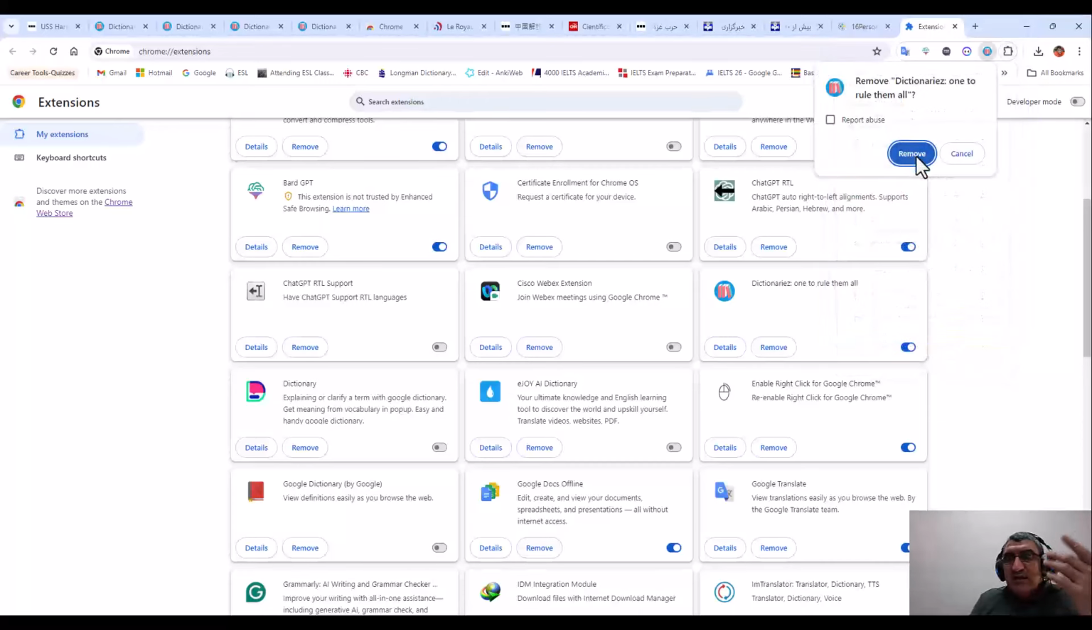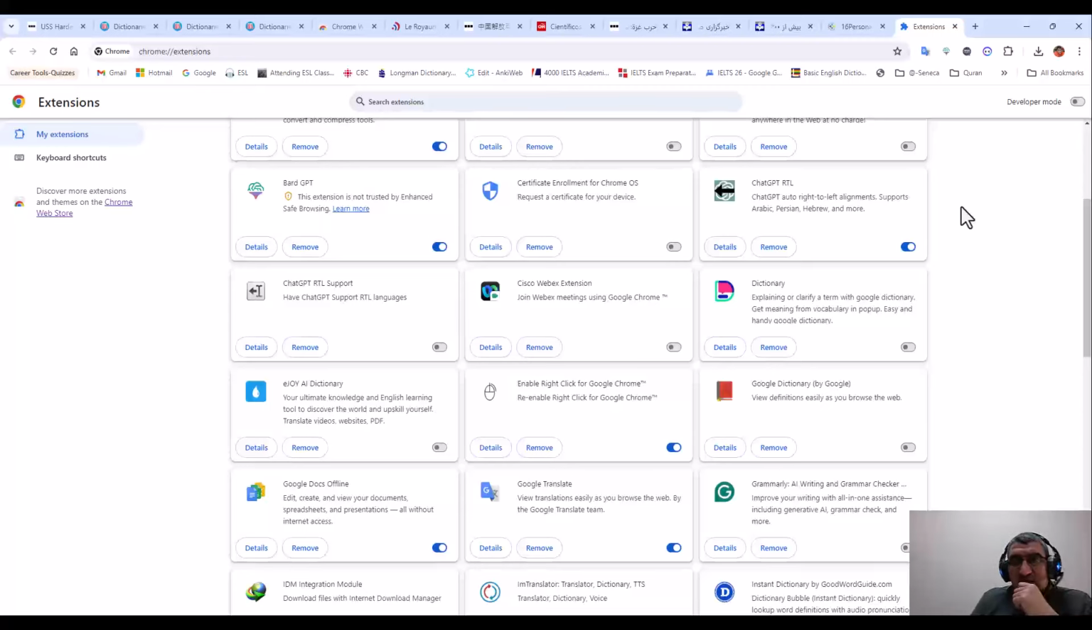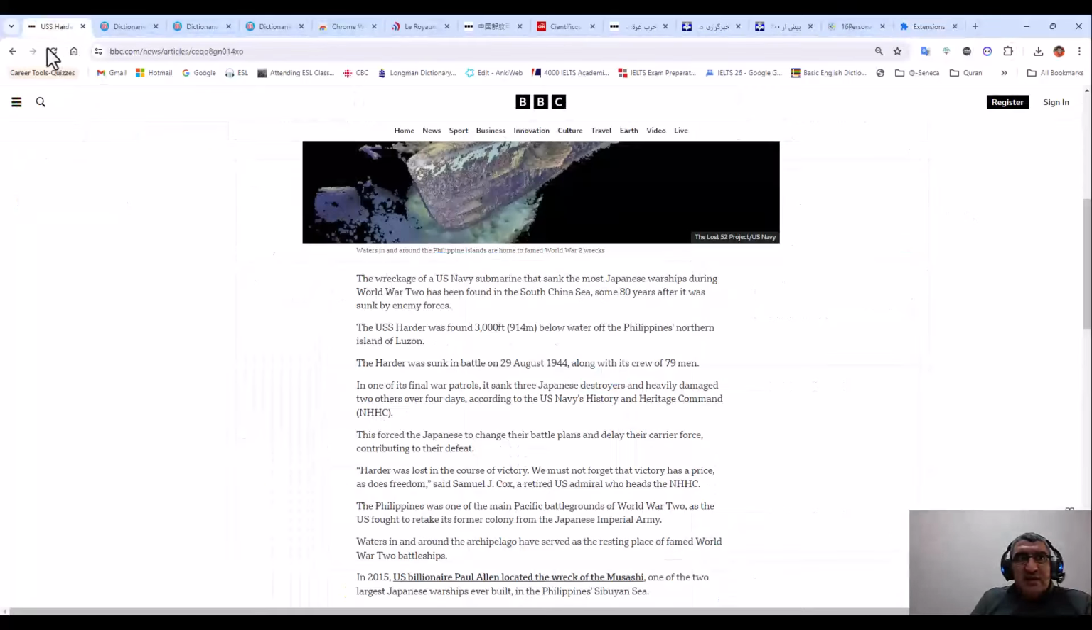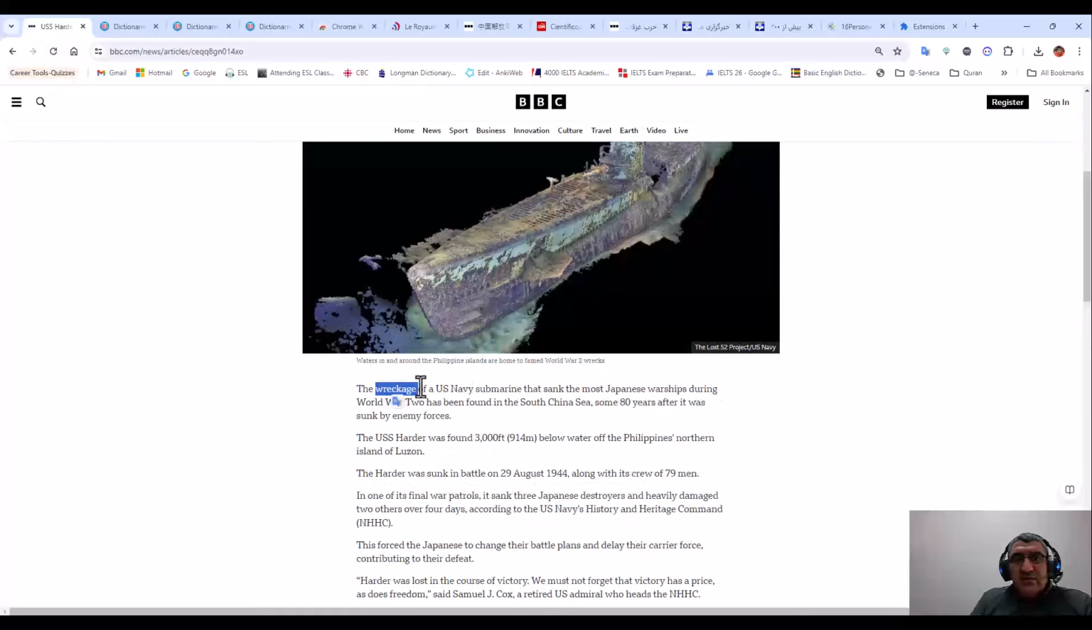Yes, it says, are you sure? Yeah, I say yes, and it is removed. Now I don't have access to this dictionary. When I refresh it, for example, and double click the word, you see it doesn't show because it is removed.